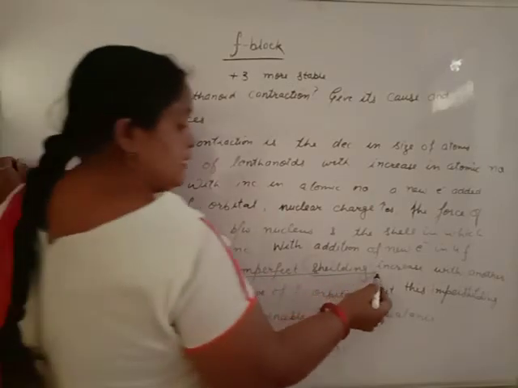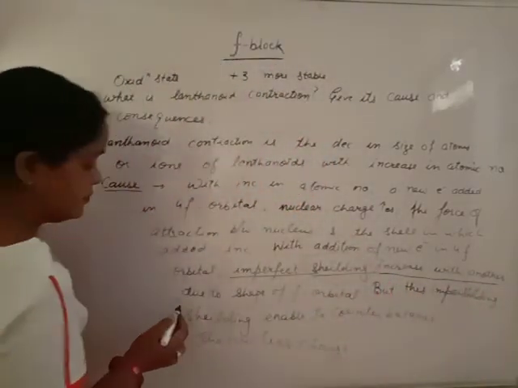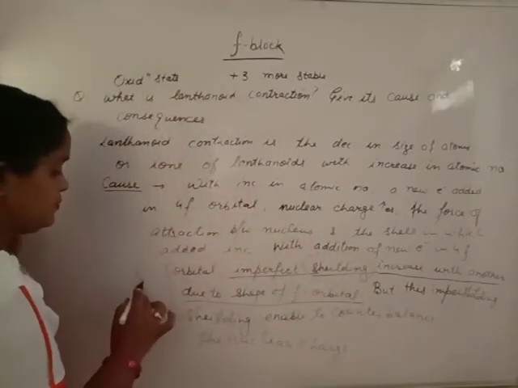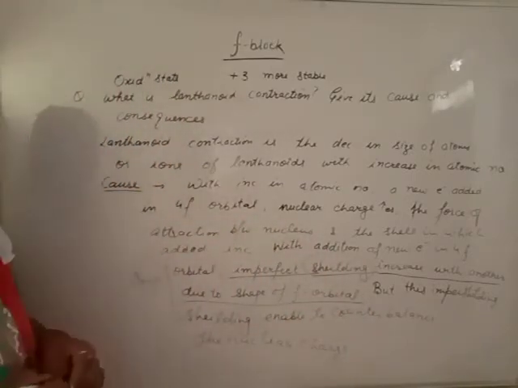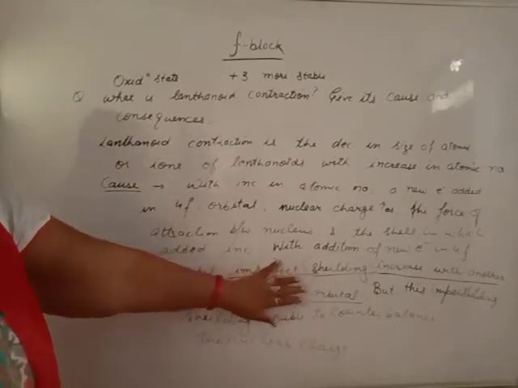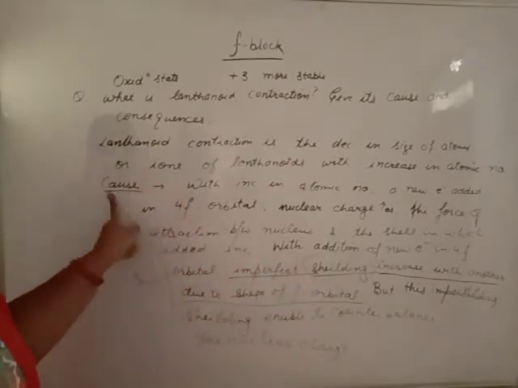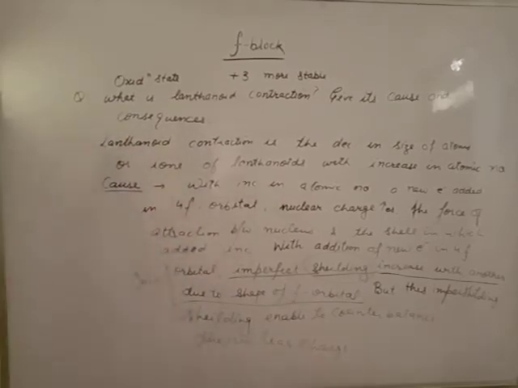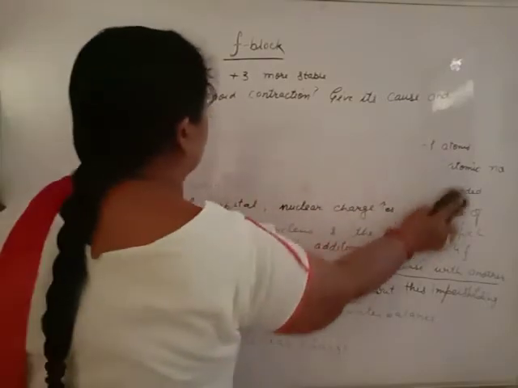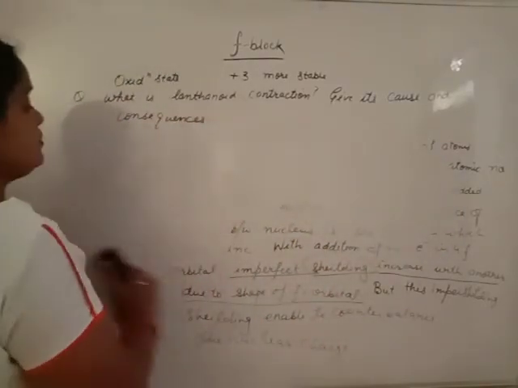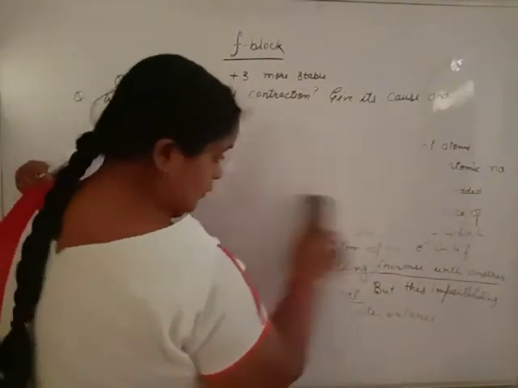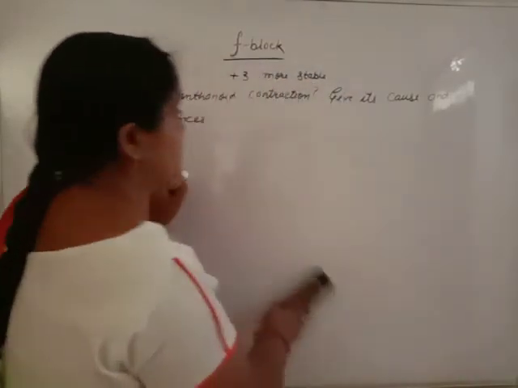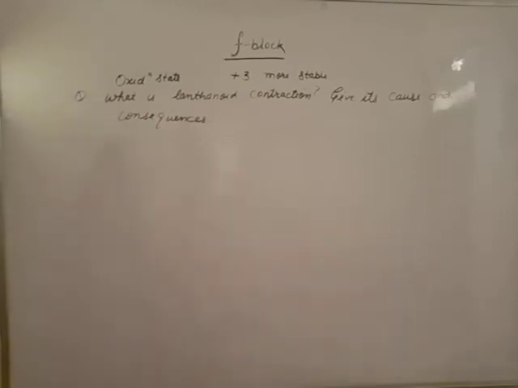Beta, this is the important one for the course. Each and every teacher wants to check this line in the course of lanthanoid contraction. Then, what are the consequences? Consequences means effects. Beta, effects of lanthanoid contraction.